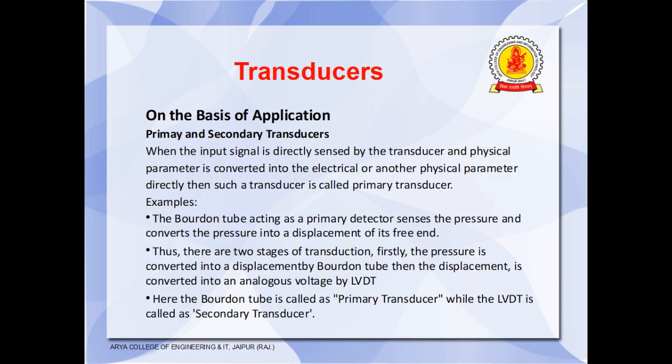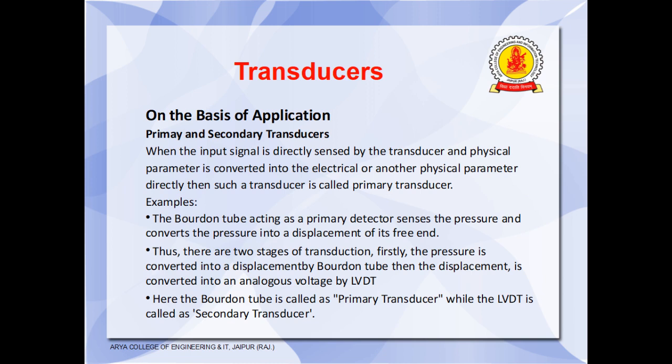Another classification is on the basis of applications. On the basis of application, there are two types of transducers, primary transducers and secondary transducers. When the input signal is directly sensed by the transducer and the physical parameter is converted into an electrical or another physical parameter directly, then such a transducer is called a primary transducer. We can explain this type of transducer by taking one example.